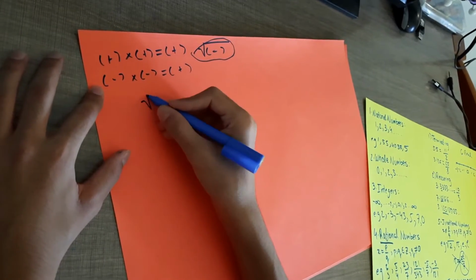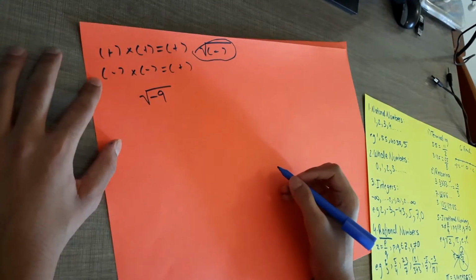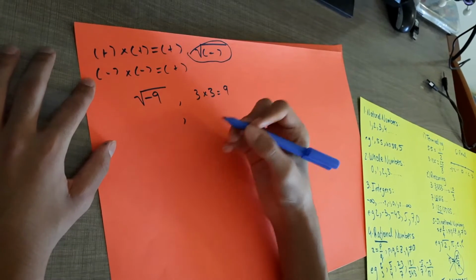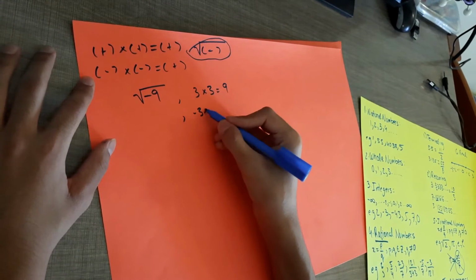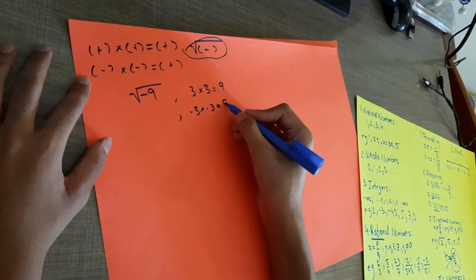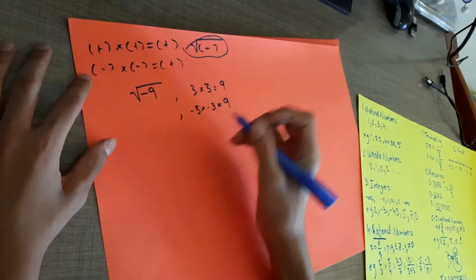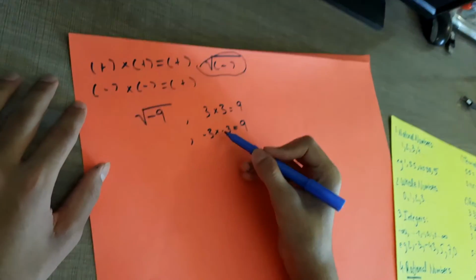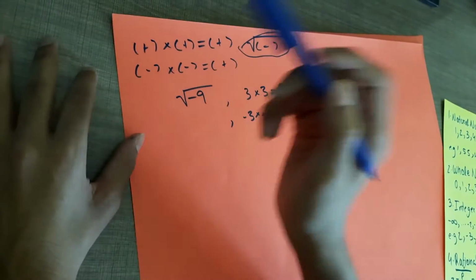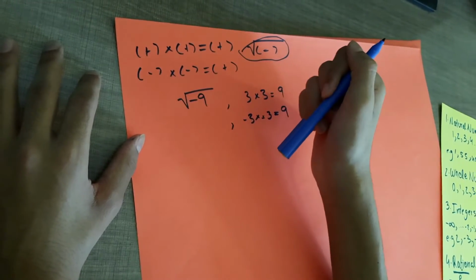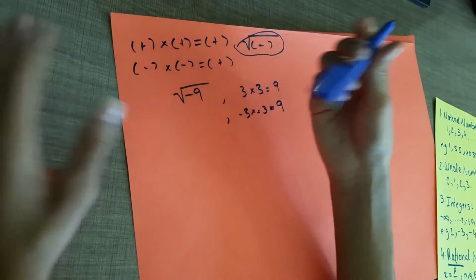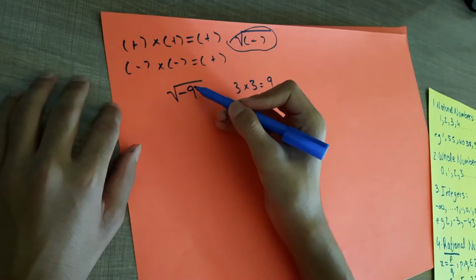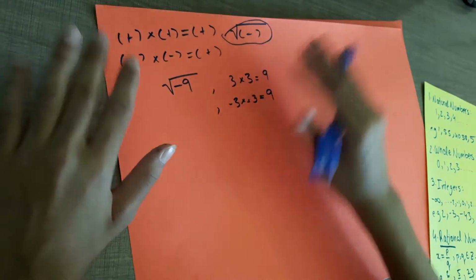So let's take the square root of minus 9, right? Well, it's not 3, because 3 times 3 is 9. But it's also not minus 3, because minus 3 times minus 3 is also 9. In fact, you can look all you want on the real number line, you won't find a single number which, when you multiply it by itself, will give you minus 9, because we just proved if it's positive, its square will be positive. If it's negative, its square will be positive. And if it's 0, 0 squared is just 0. So there is no number on the real number line which can give you the square root of a negative number. It just does not exist, right?